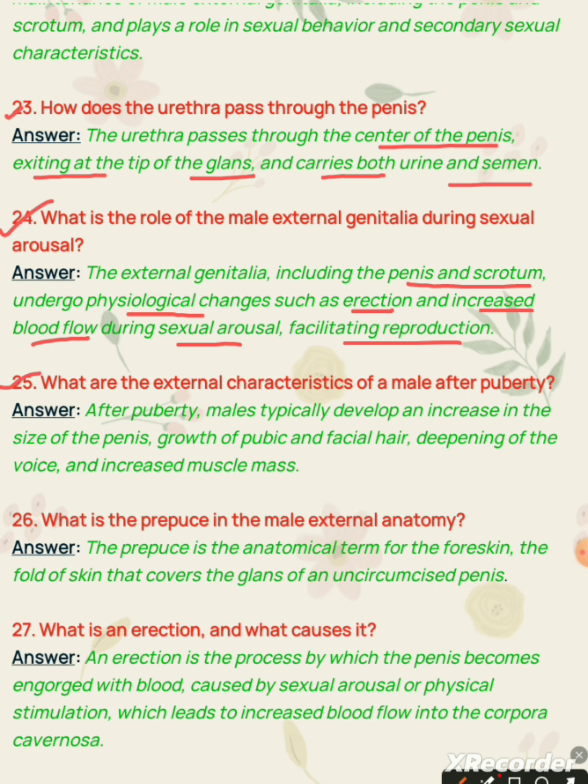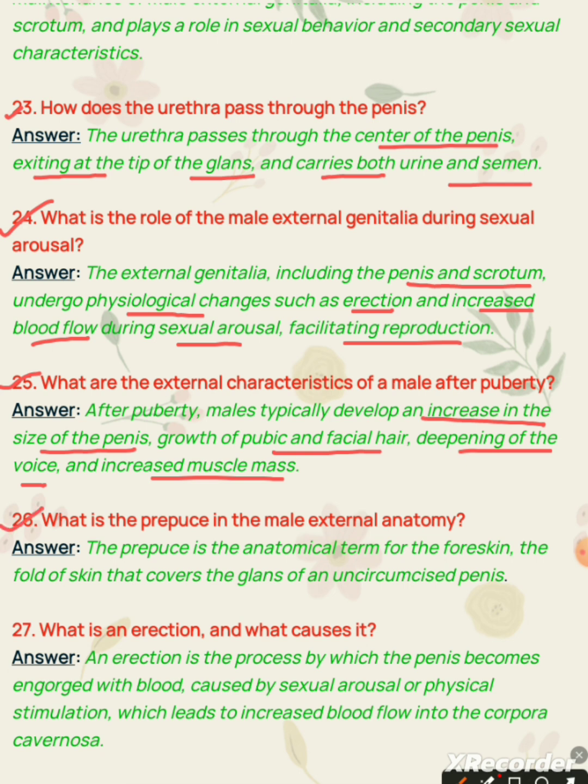What are the external characteristics of the male after puberty? Answer. After puberty, males typically develop an increase in the size of the penis, growth of pubic and facial hair, deepening of the voice, and increased muscle mass.